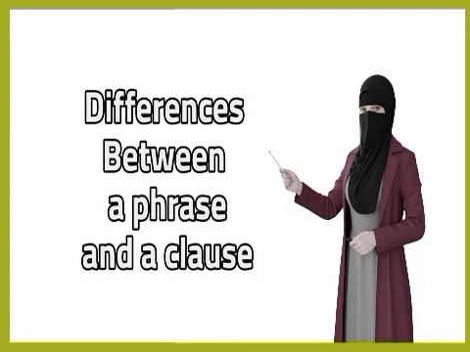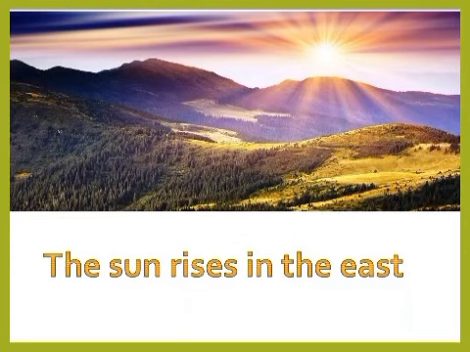Let's get started. Let's look at this sentence together. The sun rises in the east. Can you find a group of words that has a subject and a verb? Yeah, excellent. The sun rises is the subject and the verb. We have a subject, which is the sun, and a verb, which is rises. So this part is a clause.